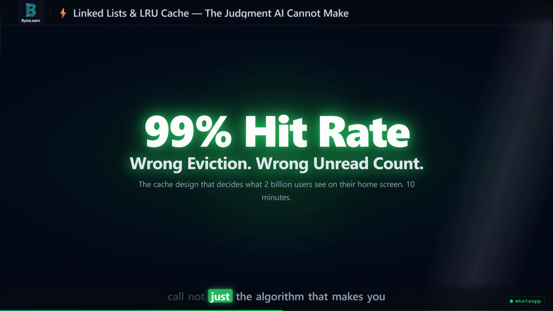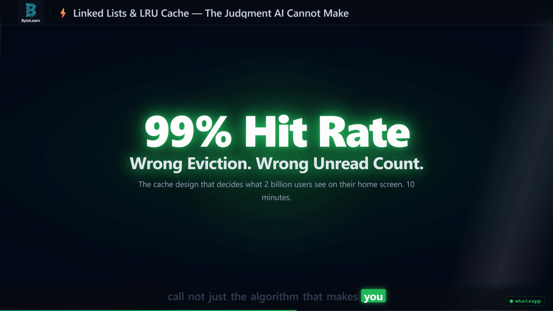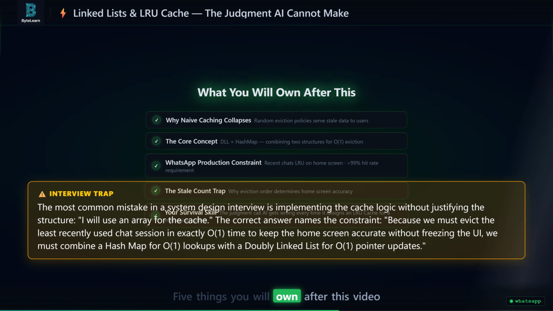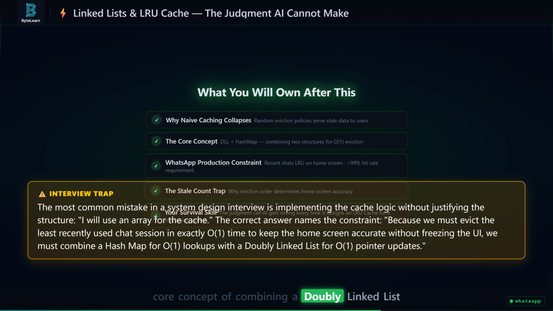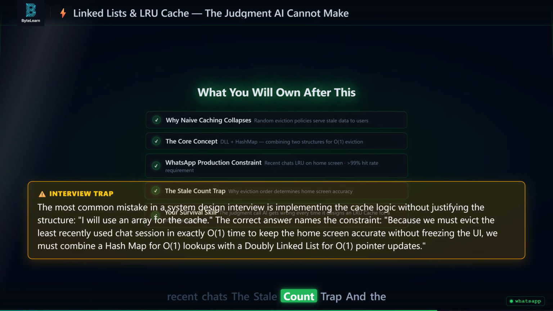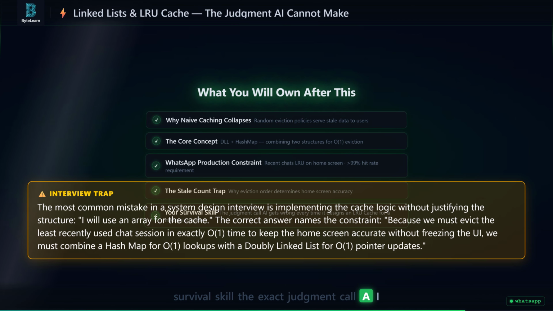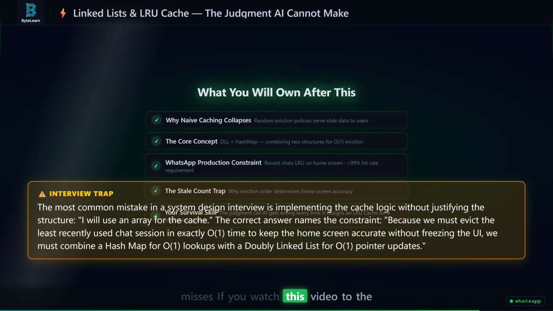You will learn the judgment call, not just the algorithm. That makes you the one engineer who picks the right structure before anyone writes a prompt. 5 things you will own after this video. Why naive caching policies serve stale data. The core concept of combining a doubly linked list with a hash map, the exact WhatsApp production constraint of a 99% hit rate for recent chats, the stale count trap, and the survival skill, the exact judgment call AI misses.